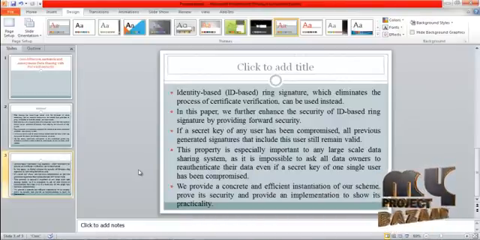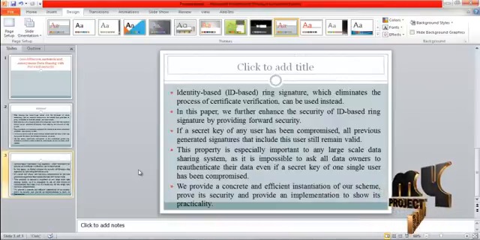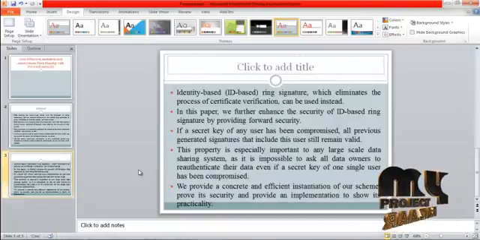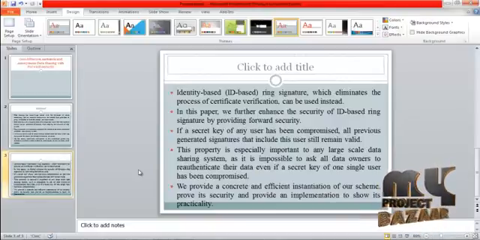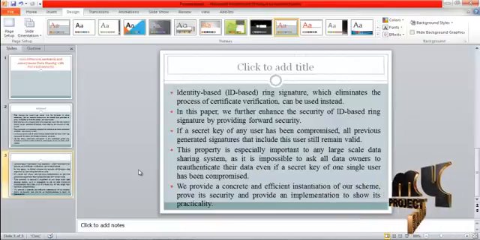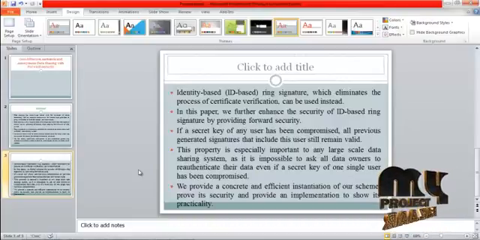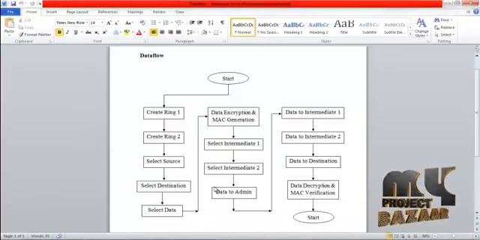If a secret key of any user has been compromised, all previous generated signatures that include this user still remain valid. This property is especially important to any large-scale data sharing system, as it is impossible to ask all data owners to re-authenticate their data even if a secret key of single user has been compromised. We provide a concrete and efficient instantiation of our scheme, prove its security, and provide an implementation to show its practicality.